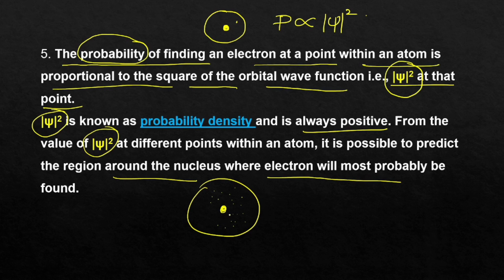The region. An accurate region cannot be defined, but a probable or a possible region around the nucleus where you can see the electron. It is possible to predict the region around the nucleus where the electron will be most probably found. These are the main significance of quantum mechanical model.